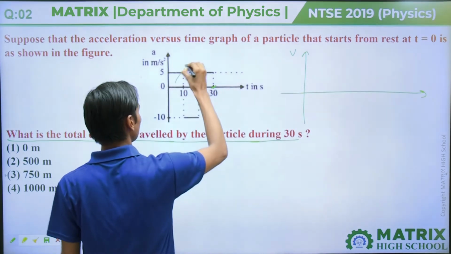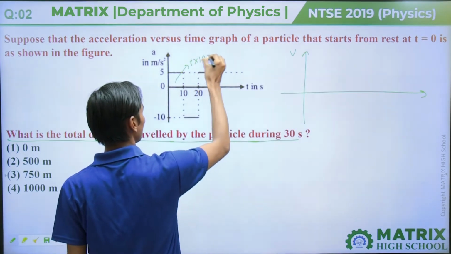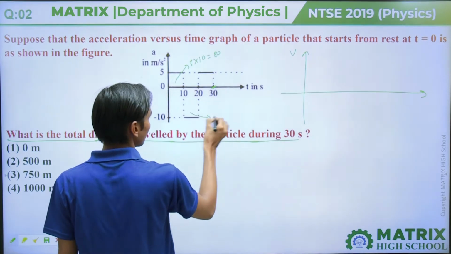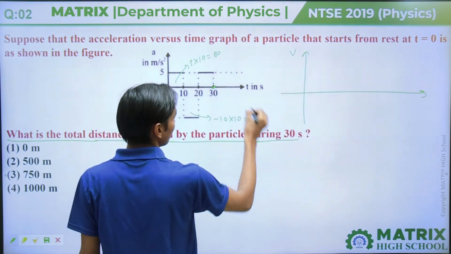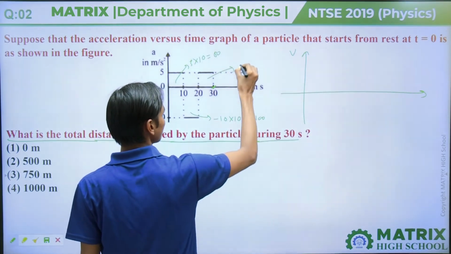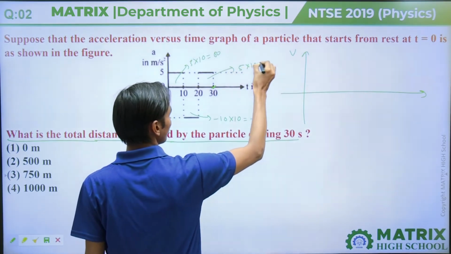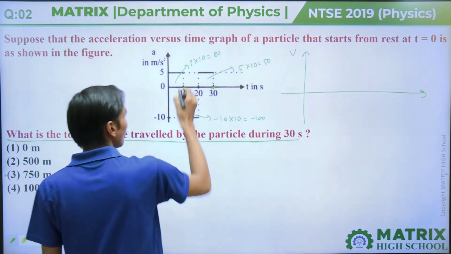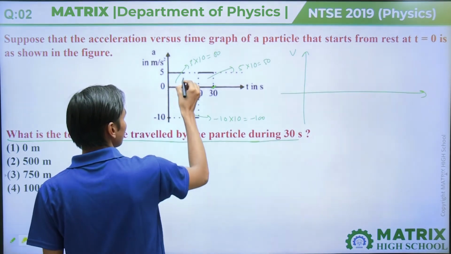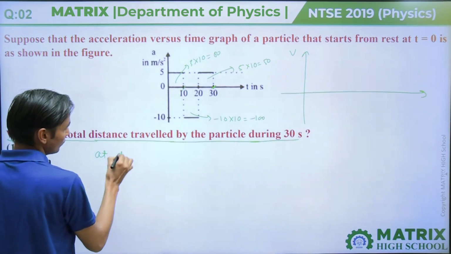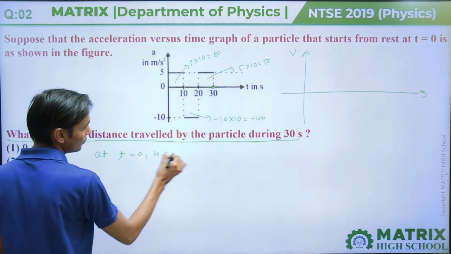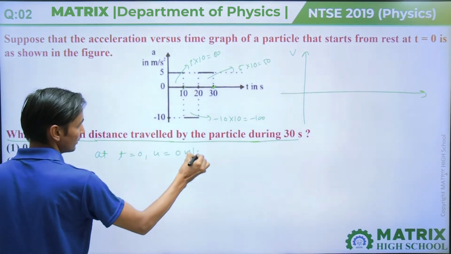So the area of this comes 5 into 10 equal to 50. Here comes minus 10 into 10 equal to minus 100. And here will come 5 into 10 equal to 50. So at t equal to 0, u equal to 0 meter per second.